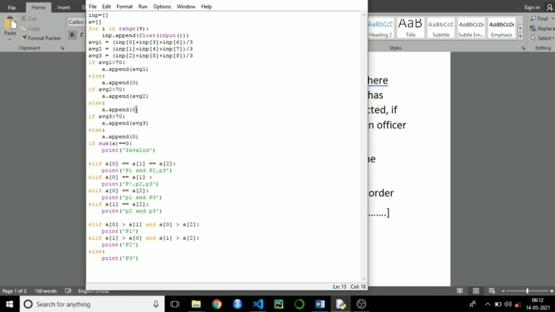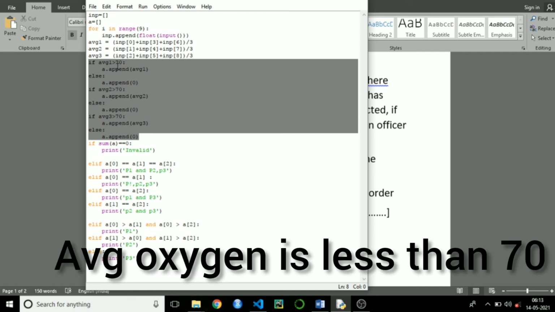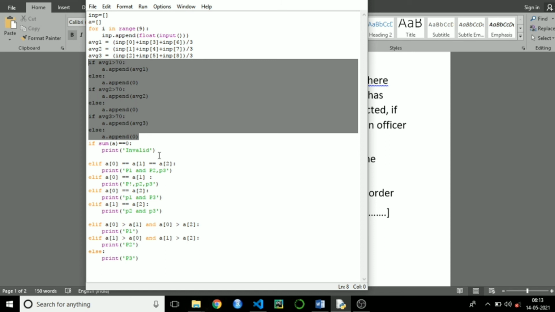So you can see here, if average of any of the trainee is greater than 70, then only I need to take the trainee to consideration. Otherwise I don't need to consider that trainee. I will append 0 to its position. Same case I have did for all three trainees. Here you can see this is the condition. If any of the trainees average oxygen level is less than 90, I am going to eliminate the trainee from the list.